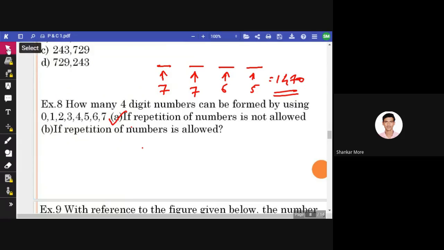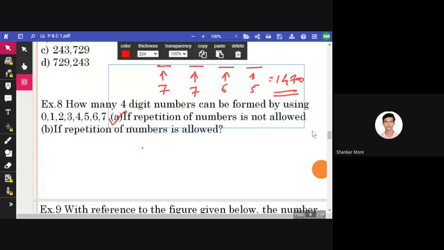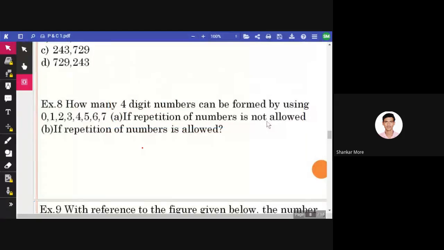Like, what I want to tell you here is that many of you students got tricked here, because they have given 0 here, but you didn't notice that 0 cannot be at the first place, isn't it? So GATE questions are designed in such a way that the paper setter knows that where the student is going to commit mistake. He is aware of the thing, and if you are doing the mistake, then you are becoming victim of the trap he has set for you, isn't it? So yeah, you have to be careful.